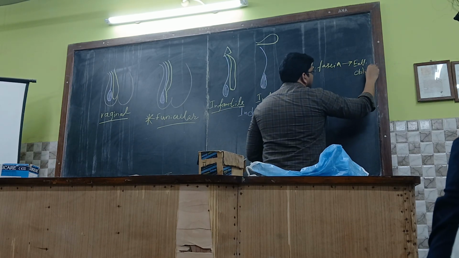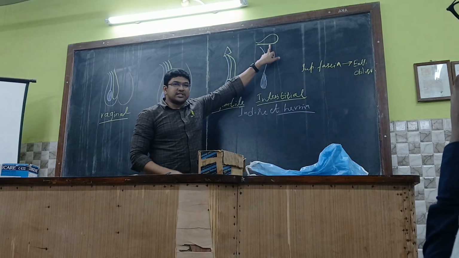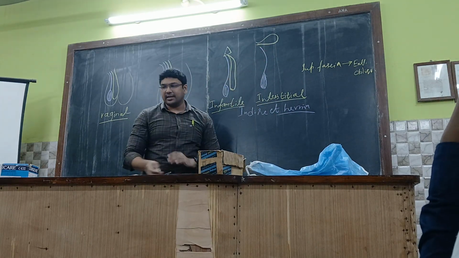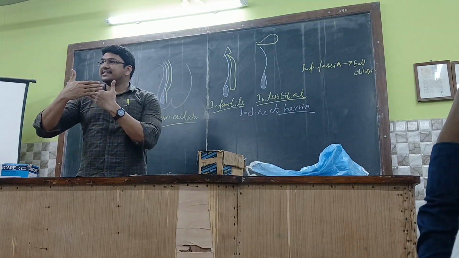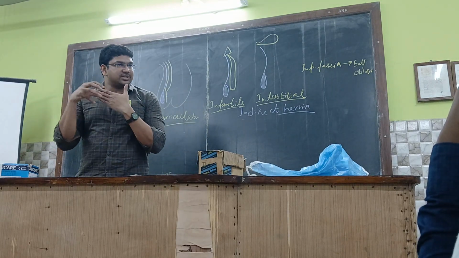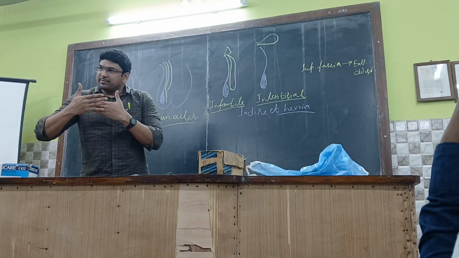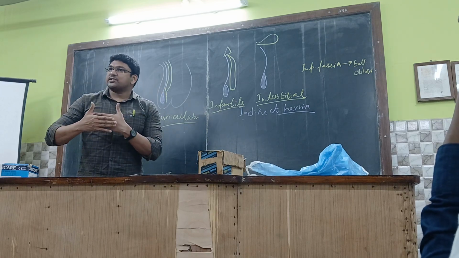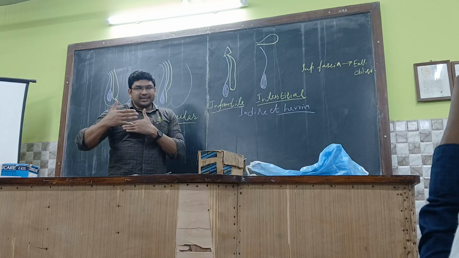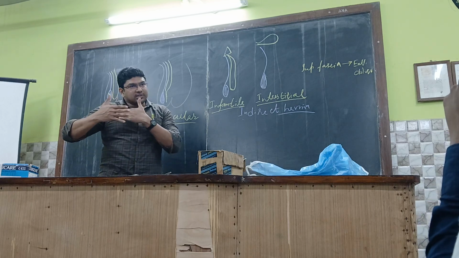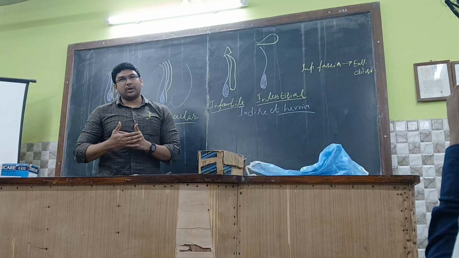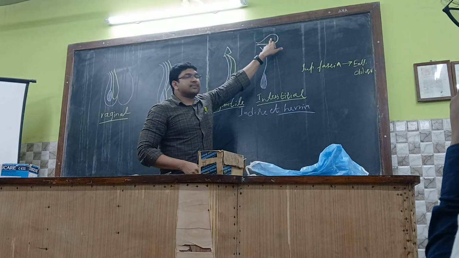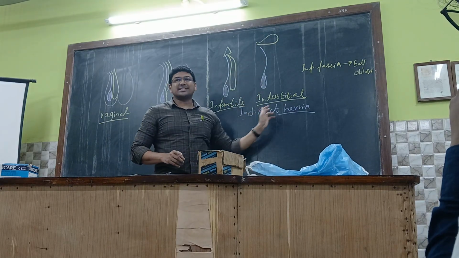That means this processus vaginalis will be persistent in between the walls of the abdomen. In between the superficial fascia and external oblique, there will be a persistent processus vaginalis at this point. Or in between the fascia transversalis and the peritoneum over here. Interstitial means in between the walls of the anterior abdominal wall. So in between the walls there will be persistent processus vaginalis. That's why it is called the interstitial type.